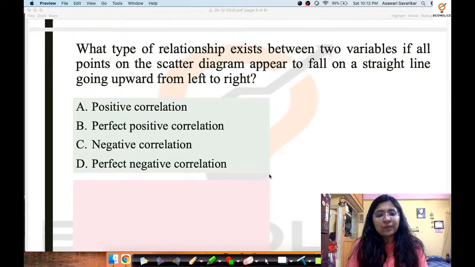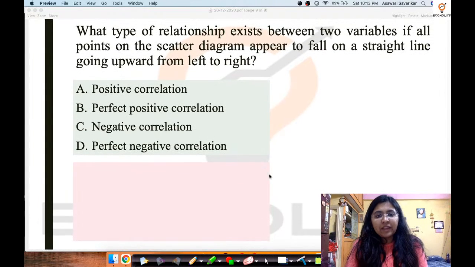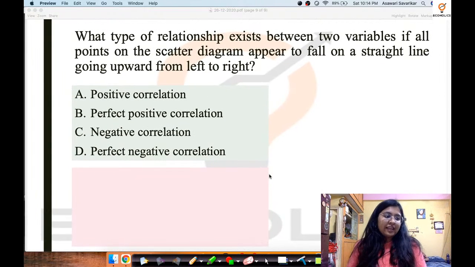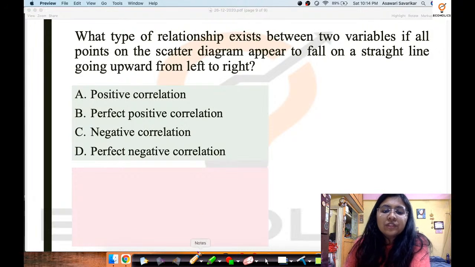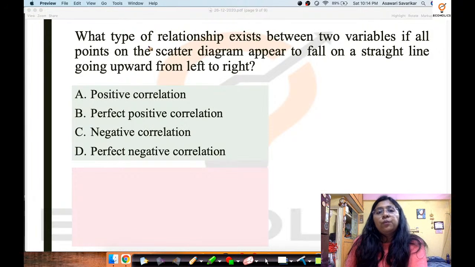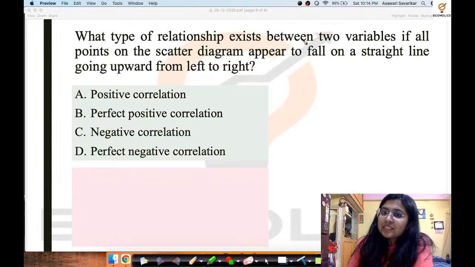Now this is the last question for today. Now let us quickly do this question. What type of relationship exists between two variables if all points on the scatter diagram appear to fall on a straight line going upward from the left to right?